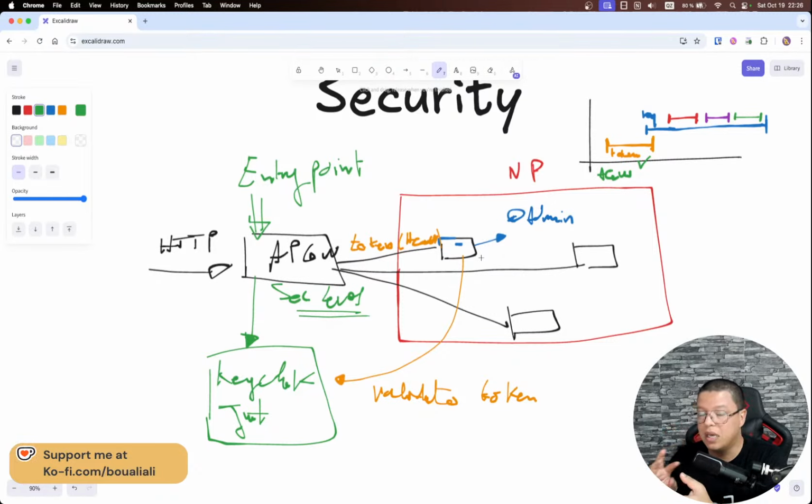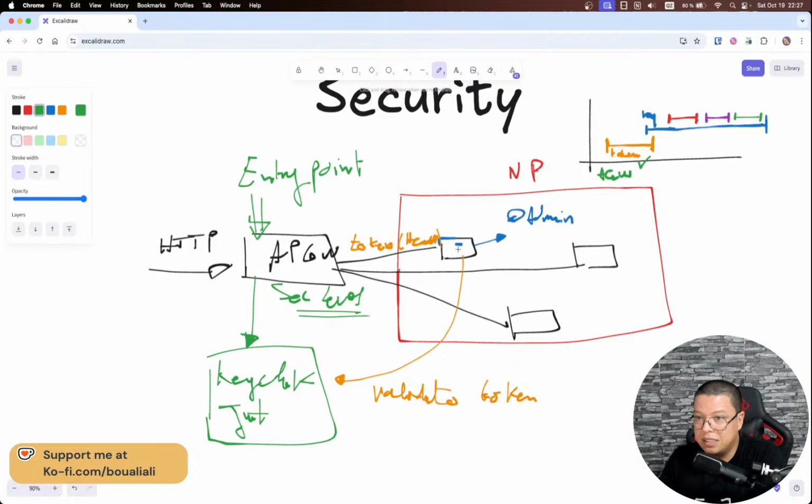Having a performant application that is not secure, no one will use it. But having a highly secured application whose performance is a bit low, for a customer, it might be fine to have some latency as long as I'm secure. All right, my data is secure, and so forth.